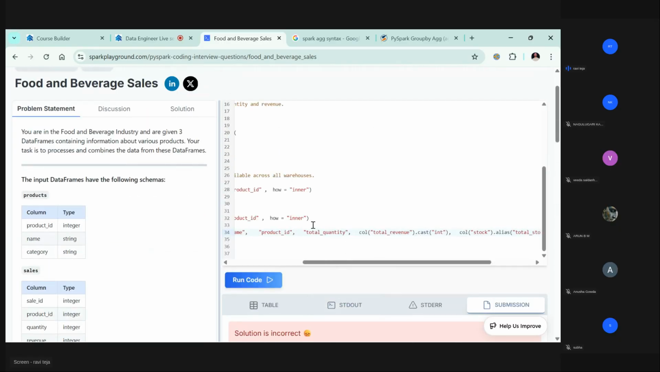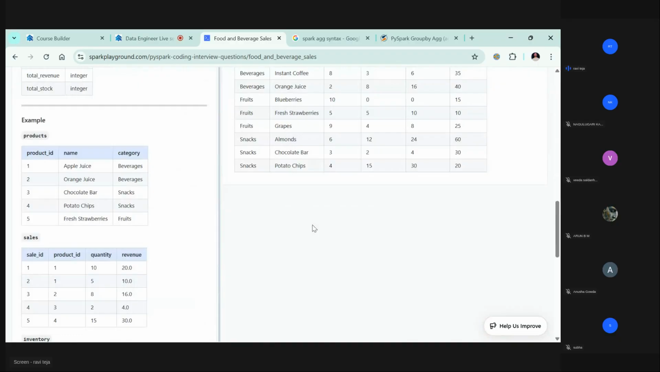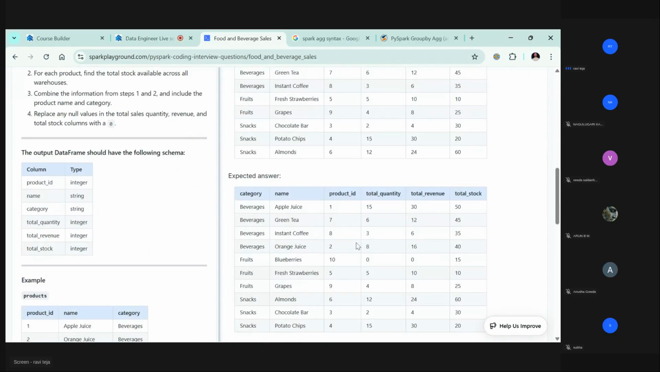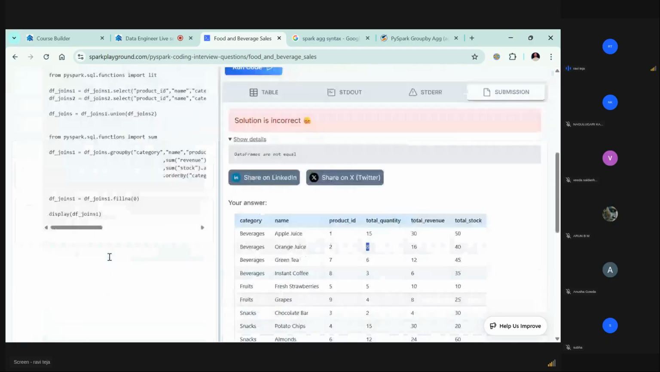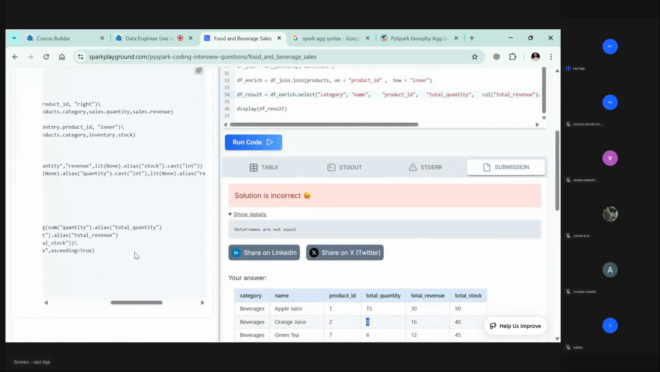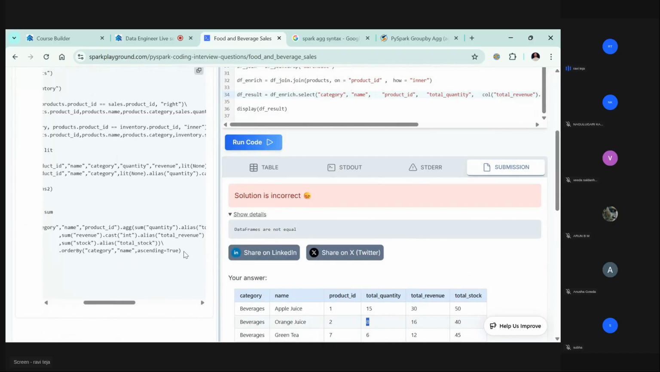So I will let you know where this is not matching, because it's almost the same data frame, but the ordering is not correct. Why? Because they're following some order which is not mentioned here. Let's see if they're providing any ordering here. So order by, okay, category and name.